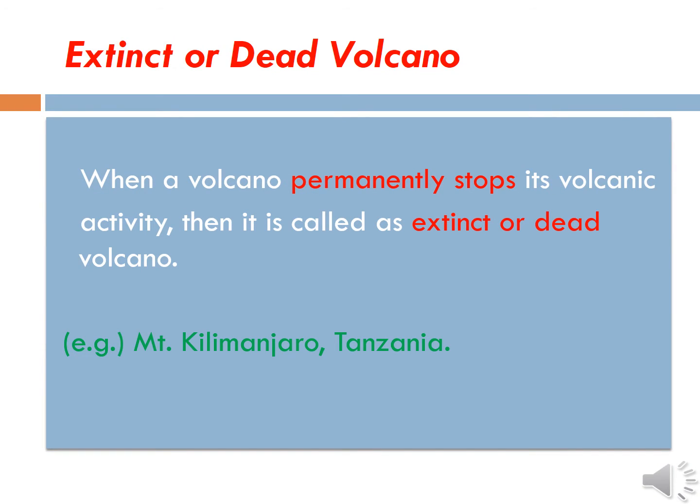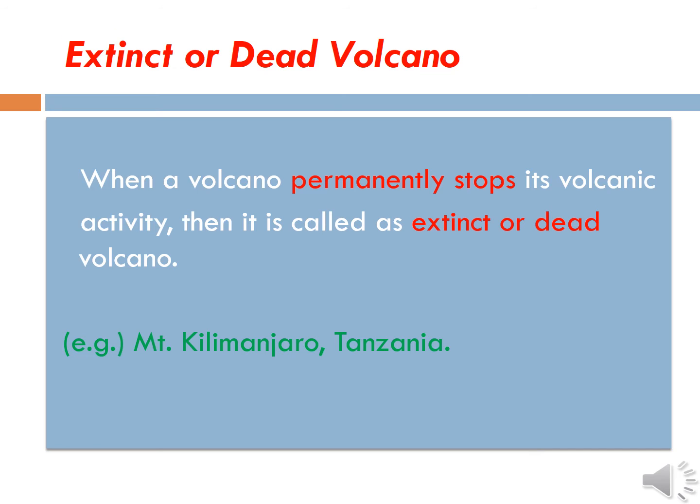Then we are going to see about the extinct or dead volcano. No action, completely dead. When a volcano permanently stops its volcanic activity, then it is called as extinct or dead volcano. Completely it stopped its activity. That is called the extinct or dead volcano, completely dead. Example, Mount Kilimanjaro, Tanzania, Thiruvannamalai in Tamil Nadu. In Tamil Nadu also one dead volcano is there in Thiruvannamalai. Okay.